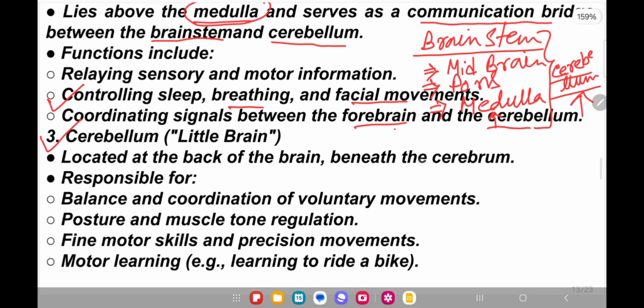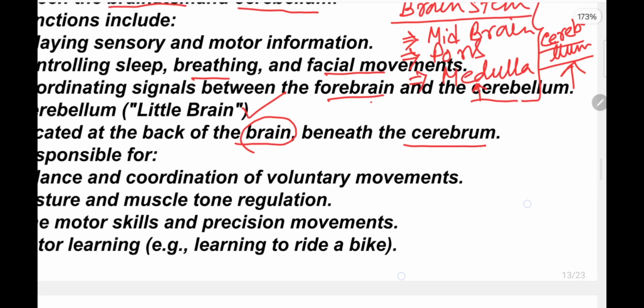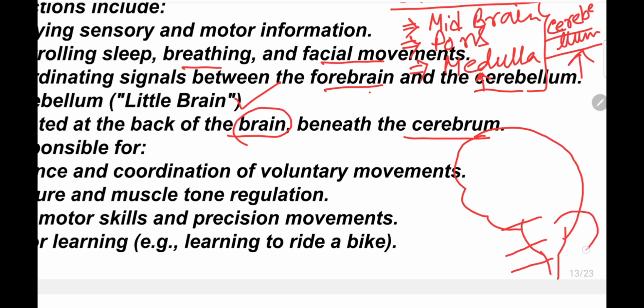Next is the cerebellum, which is known as the little brain and is located at the back of the brain, just beneath the cerebrum. So how is it located? If this is a brain, there is a part like this, there is the midbrain, there is pons, there is medulla, and the other thing that is attached to that brain, posteriorly, is the cerebellum. This is the cerebellum.